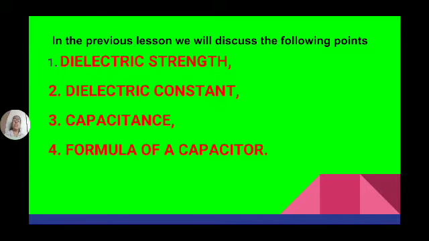Its value is measured in Farads, and it is denoted by the symbol C. Hence, since it has two parallel plates, it is also known as a parallel plate capacitor.